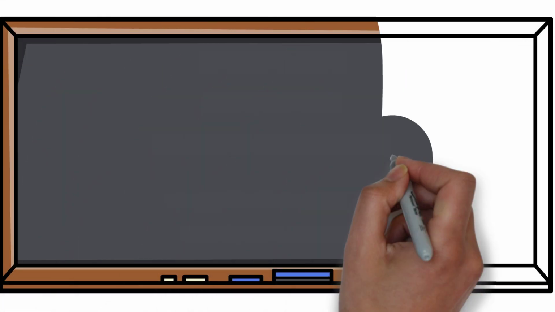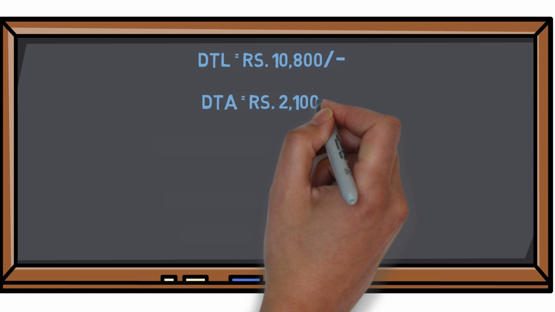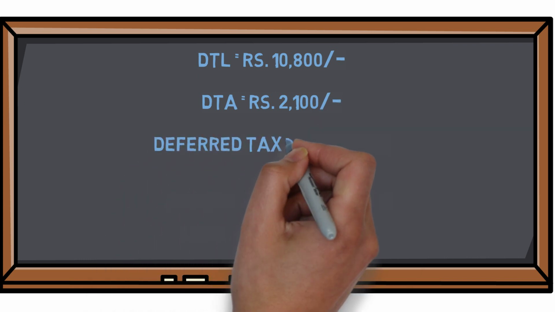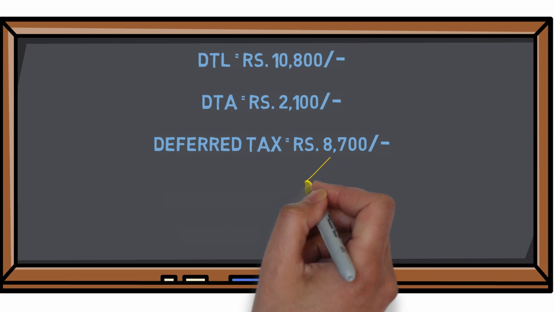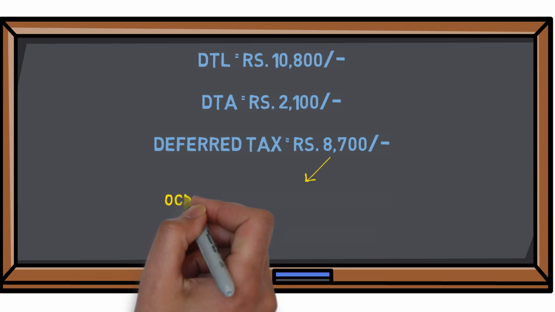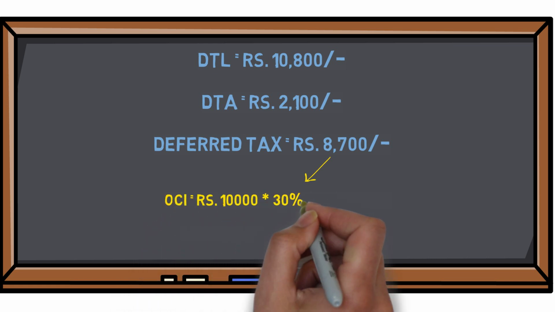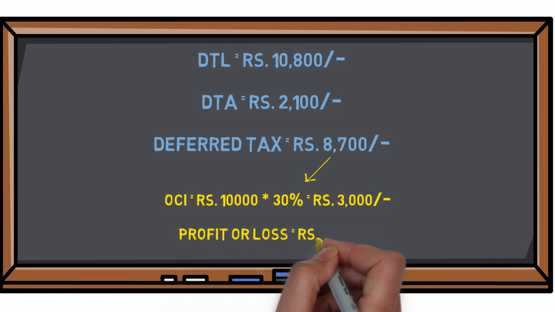Now let's move on to the recognition and accounting of deferred tax. Now deferred tax liability recognized is 10,800 and deferred tax asset recognized is 2,100. The difference between them is 8,700, out of which deferred tax computed on the revalued amount will be classified under OCI and the balance would be classified under profit or loss.